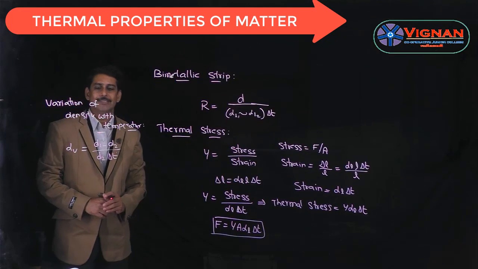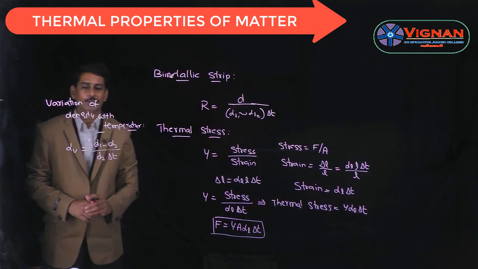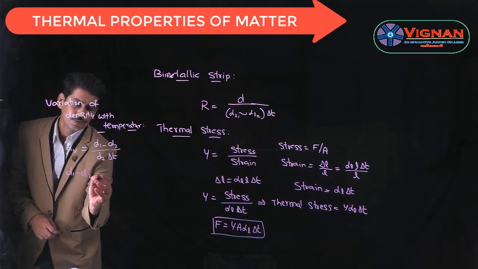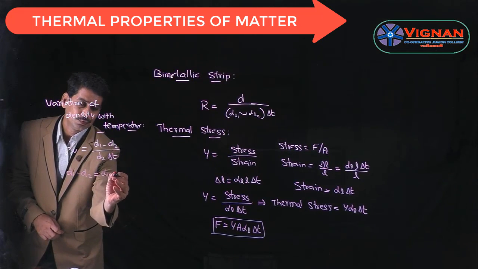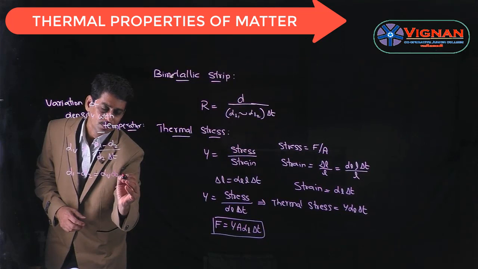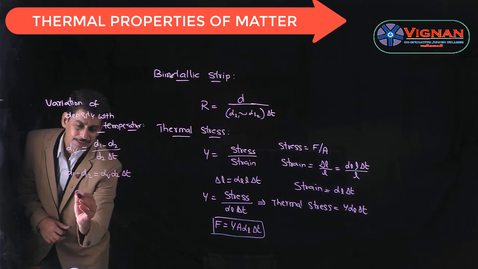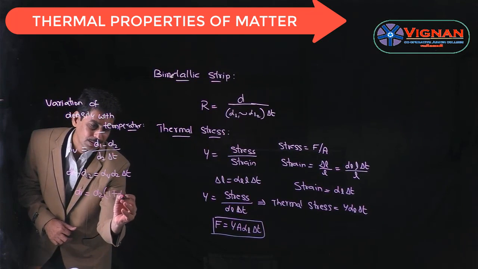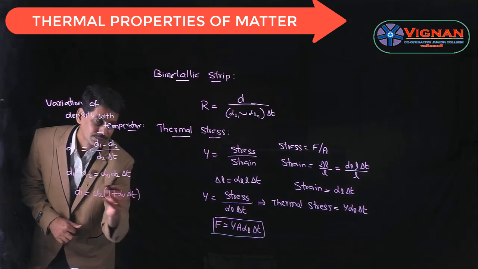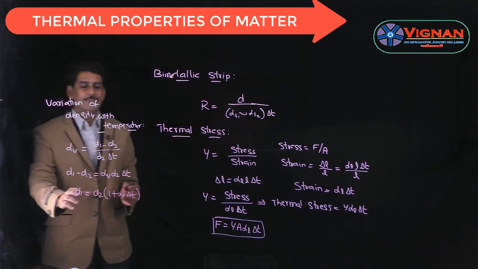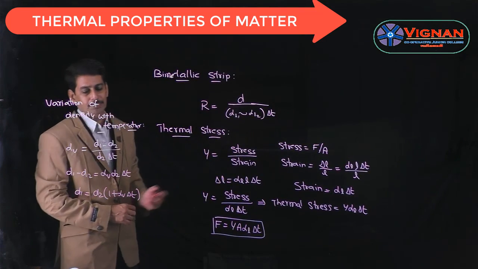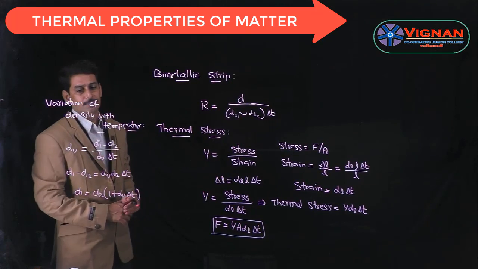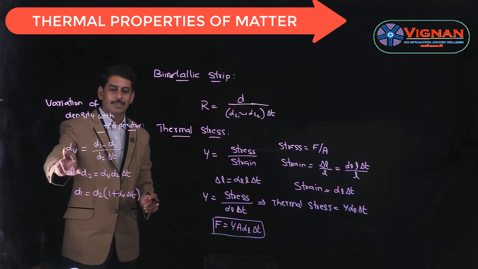So alpha V is equal to D1 minus D2 by D2 into delta T. From this we get D1 minus D2 is equal to alpha V into D2 into delta T. D1 is given as D1 is equal to D2 into 1 plus alpha V into delta T. So here the density decreases with increase of temperature. So D1 is more than D2. So this is the variation of density with temperature.